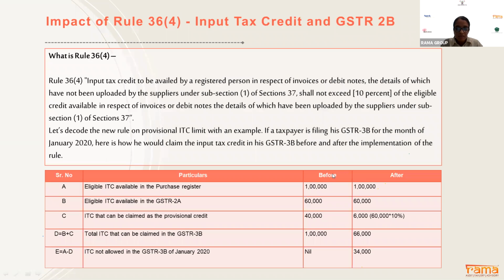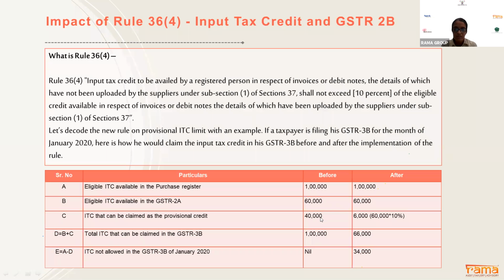So I have produced before you two types of scenarios: what has happened before Rule 36(4) and what has happened after Rule 36(4) is implemented. So my total ITC in the purchase register is rupees 1 lakh. Now on 11th or 12th, in the morning I download the 2A, where my 2A reflects 60,000 input tax credit for that particular period. After that, I match all the credit and I come to know that 40,000 credits are not matching.